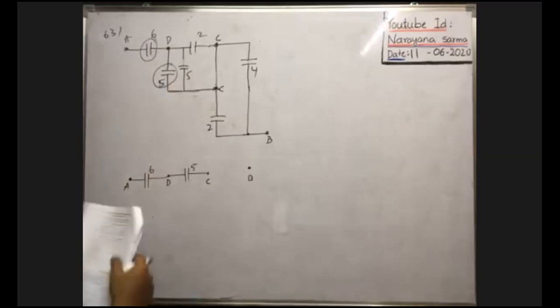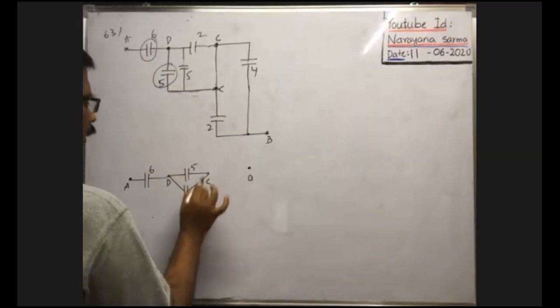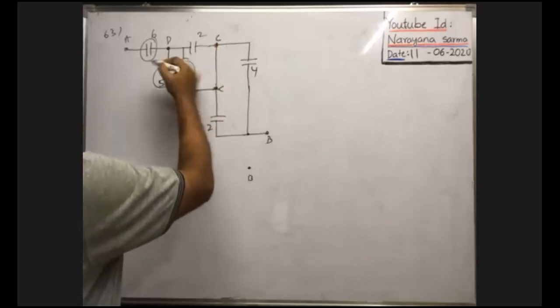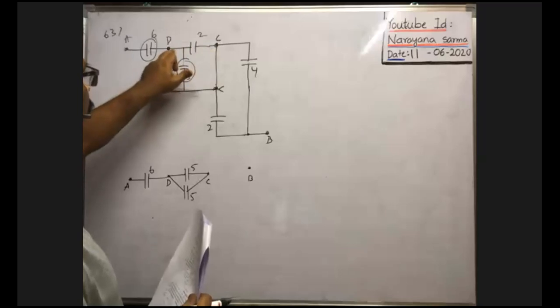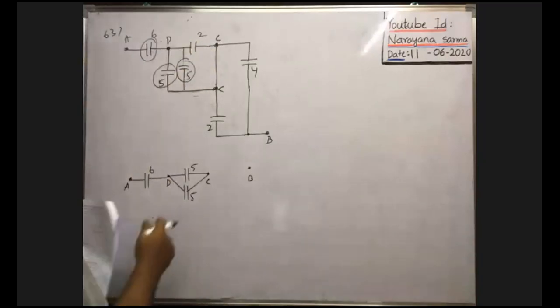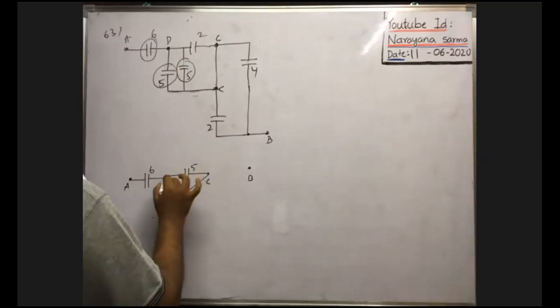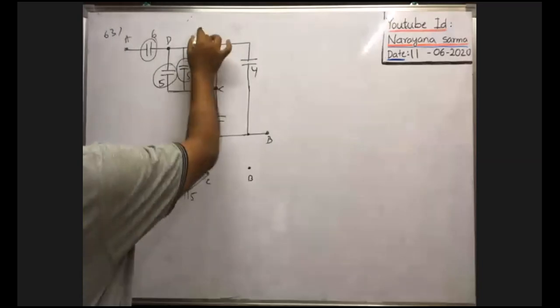That is also 5 only. So this capacitor is also noted. Next, between D and C, directly connected by means of a wire, 2 microfarad capacitance is there. Okay, all these capacitors are over here.